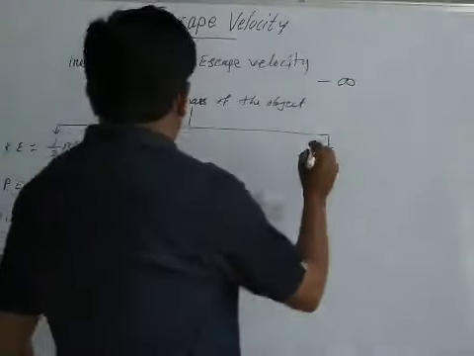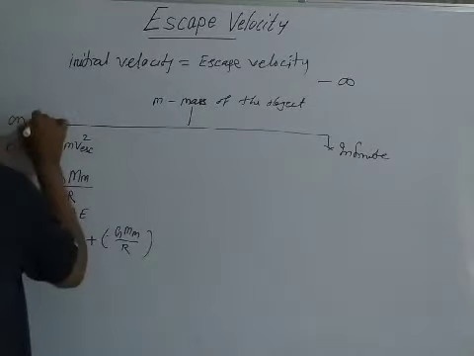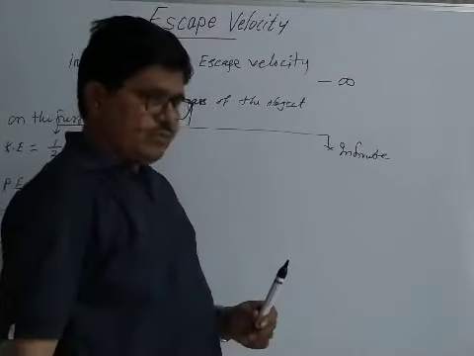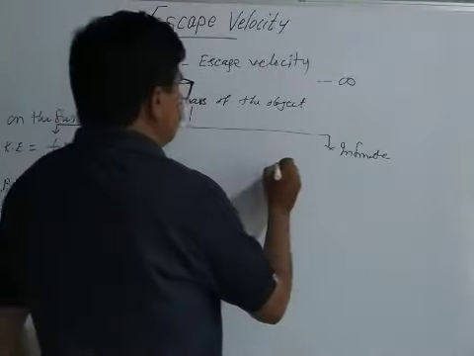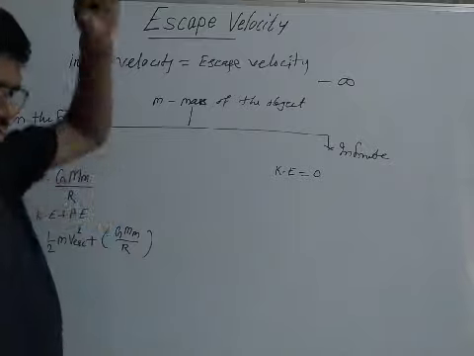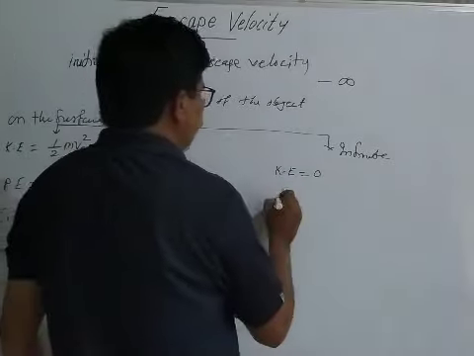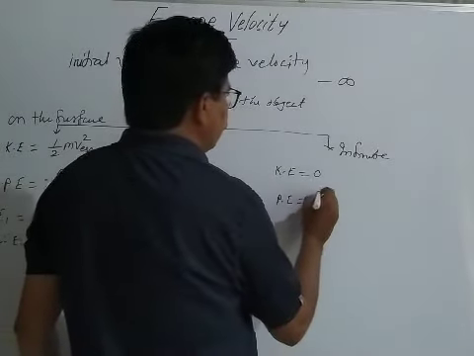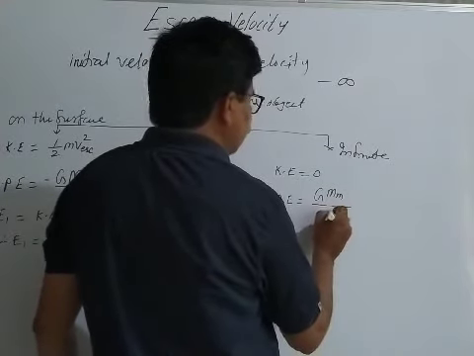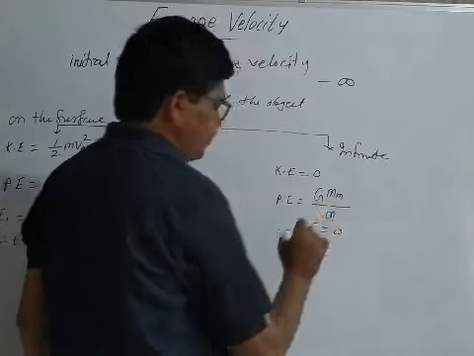Then when the object is thrown in upward direction to an infinite distance, the kinetic energy is equal to zero, because the velocity goes on decreasing, and when it reaches the maximum distance, kinetic energy becomes zero. The potential energy is minus GMm divided by r, but that distance is infinite, therefore the potential energy becomes zero.